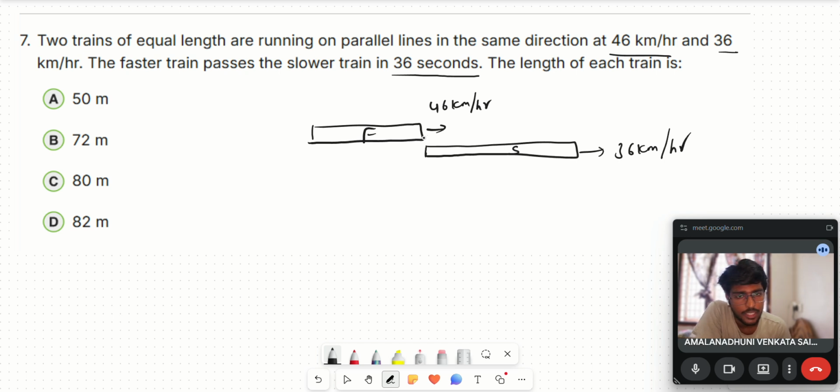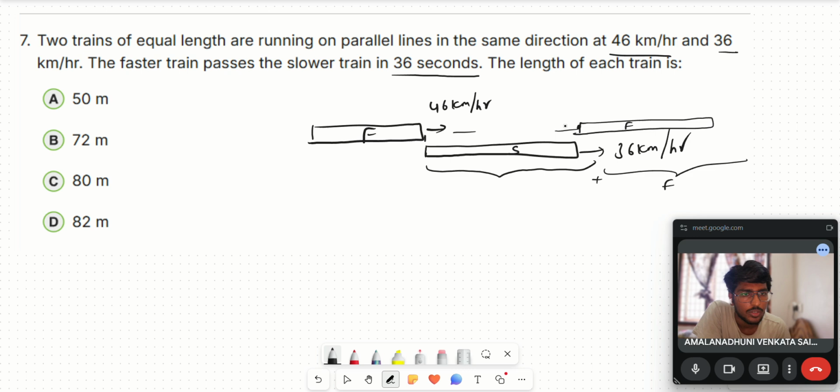So here the case is the fast train should cross the slow train. To cross the slow train, it should travel the length of the slow train plus the length of the fast train, right? Because when can you say the train is crossed? When the end point of the train is here. When the fastest train is here, you can consider that the fastest train has crossed the slowest train. So here, the distance it should travel is the length of the slower train plus the length of the faster train.